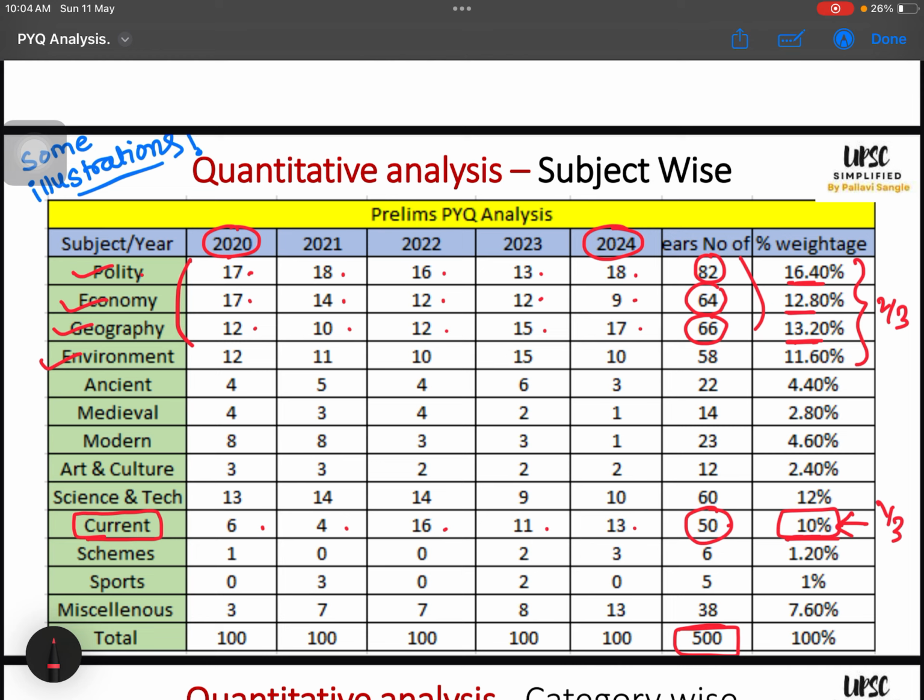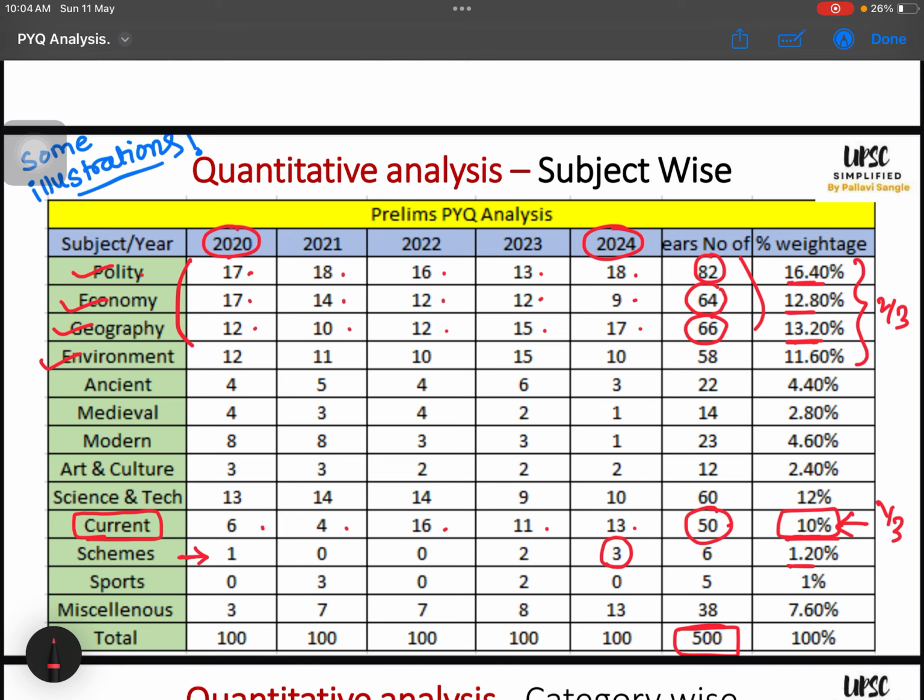Then we can have one more analysis, like schemes questions they are asking. For example, they did not ask any question in 2021 and 22, but in 2024 they asked 3, right? So, and they were very much doable. So just little bit of schemes preparation. In my group we had a 3 people group, so we divided some booklet into 3 parts, and we prepared our schemes. We exchanged with each other, and we are done with the schemes part, like that.